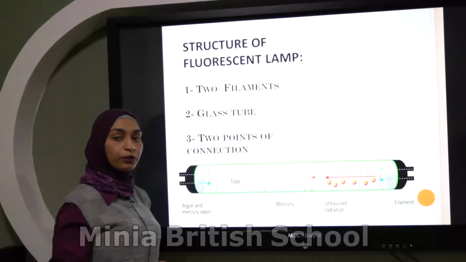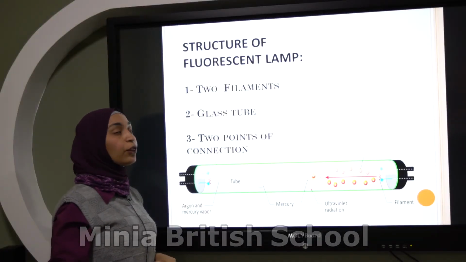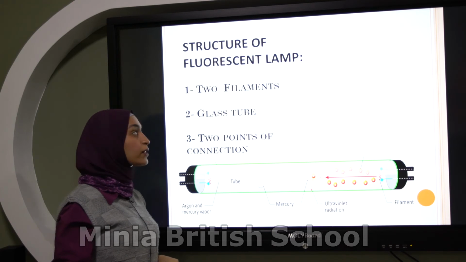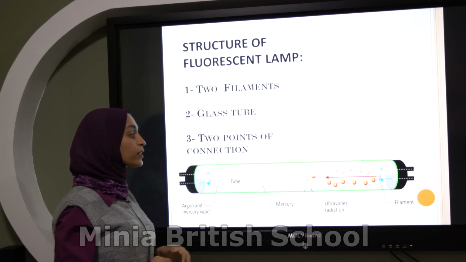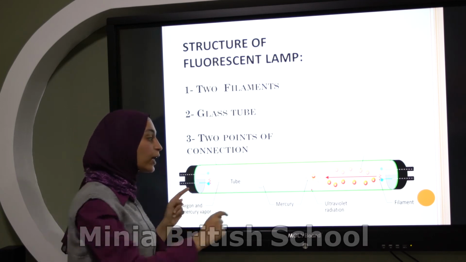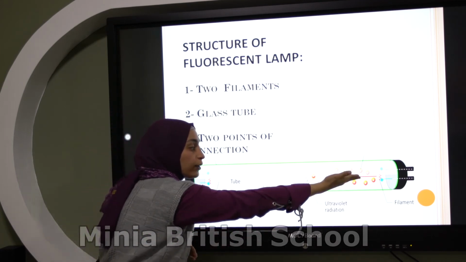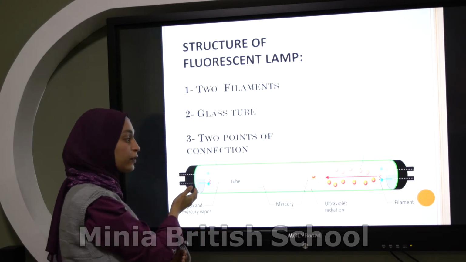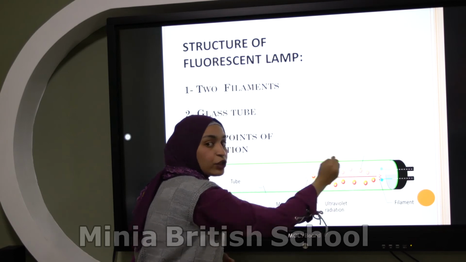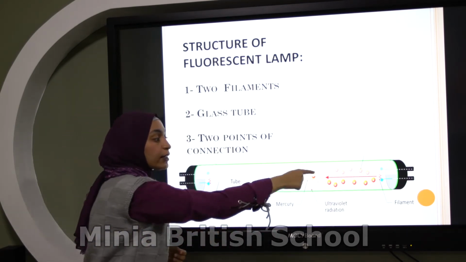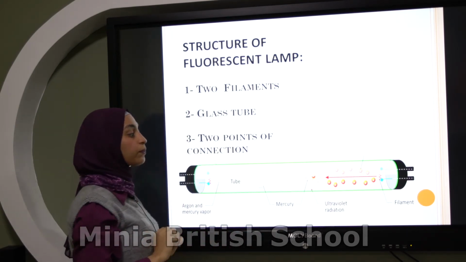What is the structure of it? The fluorescent lamp also consists of 3 main parts. The first part, filament, but here we have 2 filaments, one right and one left. As we said, the filament is a coiled thin wire.